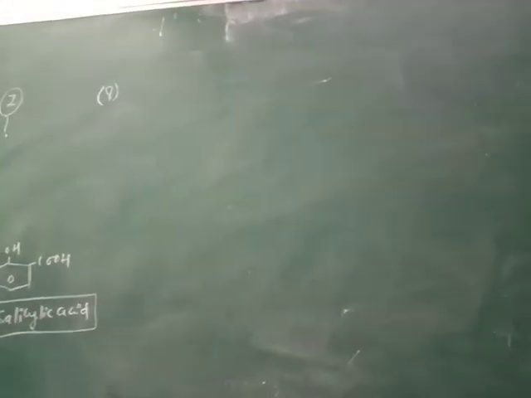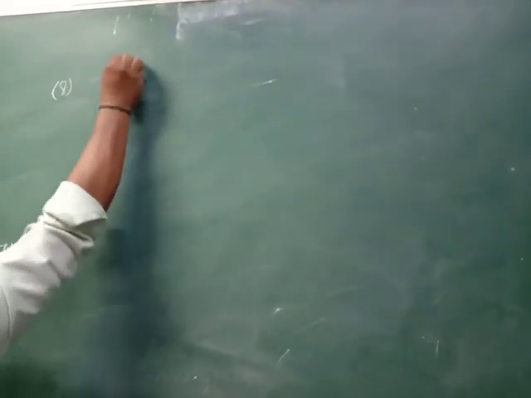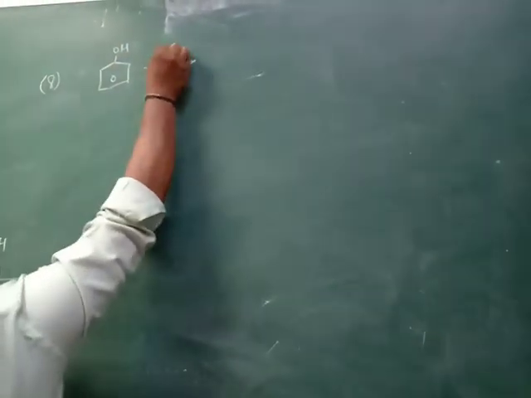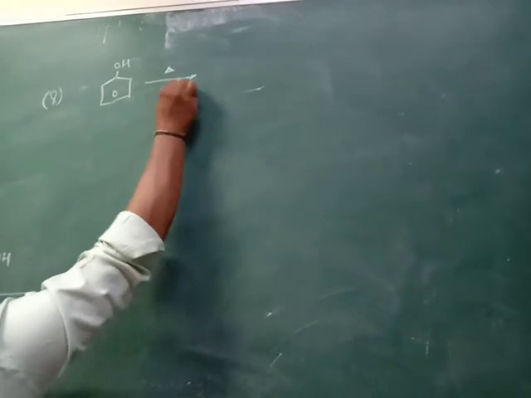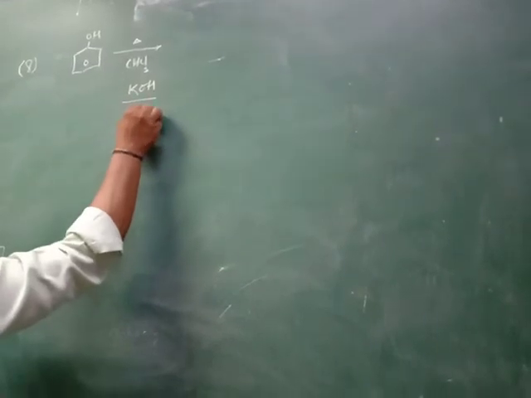Question number 8: phenol on heating with aqueous KOH and chloroform undergoes what? Phenol is heated with chloroform, CHCl3, and KOH, potassium hydroxide, or simply NaOH.